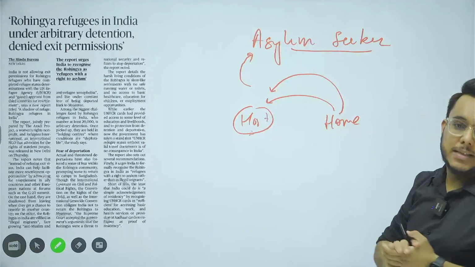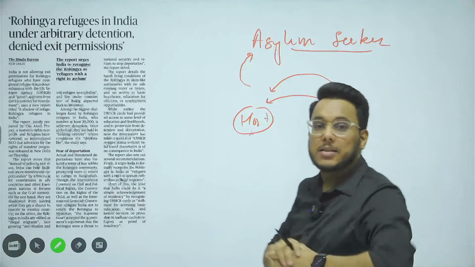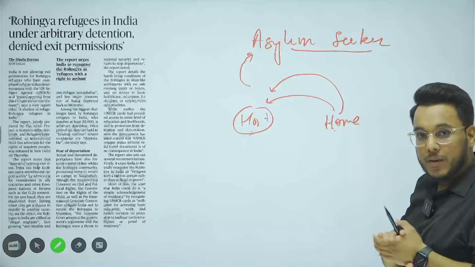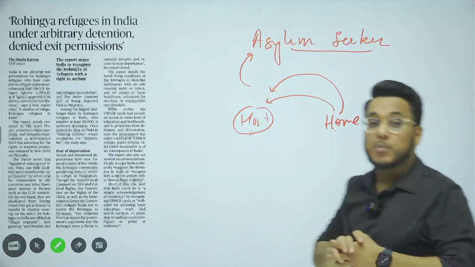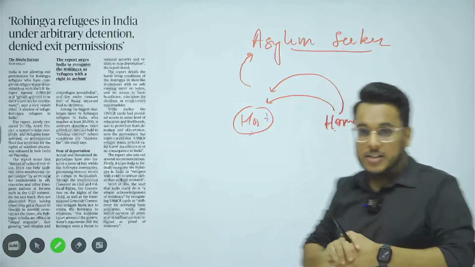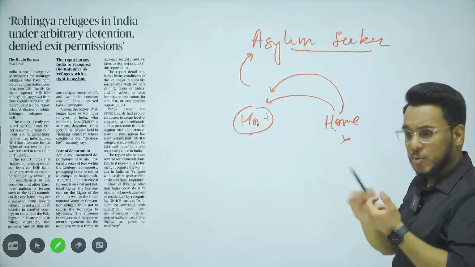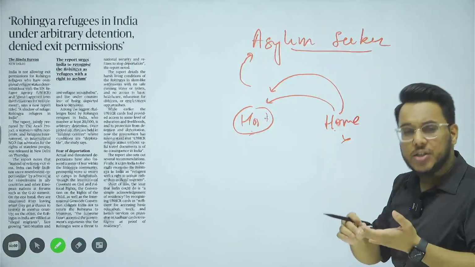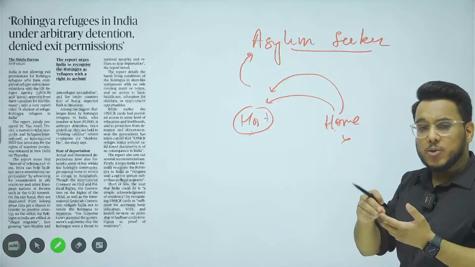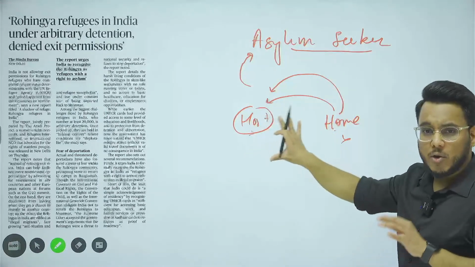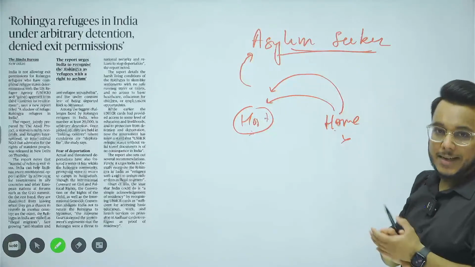Now who can ask for asylum? If a particular person has some political viewpoints by which he might be persecuted in his home, or a particular type of religious allegiance by which this person could be persecuted at home. Political reasons can be there, religious reasons can be there, ethnic reasons can be there, social reasons can be there, so a person can go to another country and ask for asylum. These people are called asylum seekers.